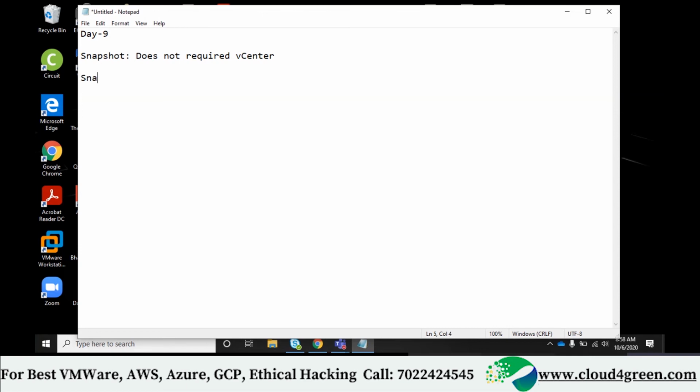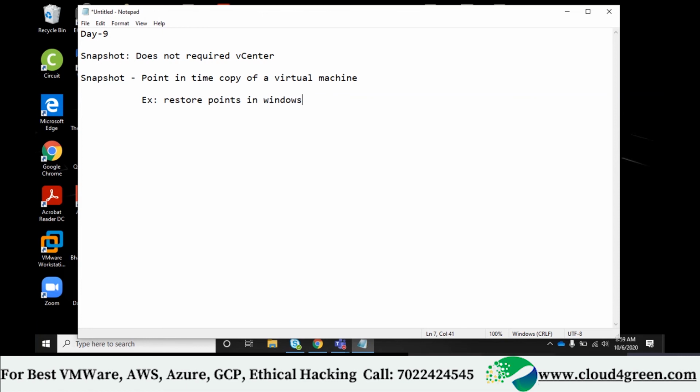Yeah. Snapshot is called a point in time copy of a virtual machine. Example, restore points in Windows. Have you heard about restore points in Windows? See, it is like this.